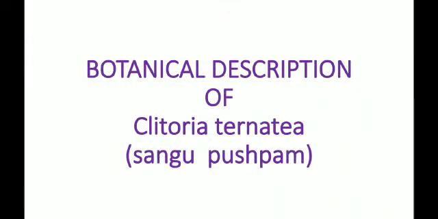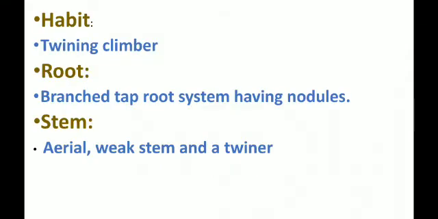Now I am going to explain the dicot family Fabaceae, the botanical description of Clitoria ternacea, that is Sangupushpam in Tamil name. First we have to see it one by one in a characteristic way. First one is the habit. So twining climber is present in this family, and the root is a branched taproot system having root nodules, and the stem is an aerial weak stem and twinner. Okay, so twining climber means the stem is also a twinner.